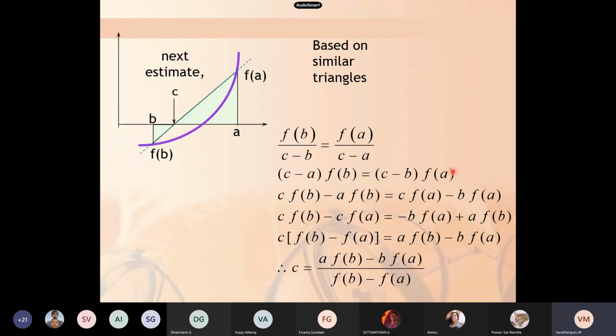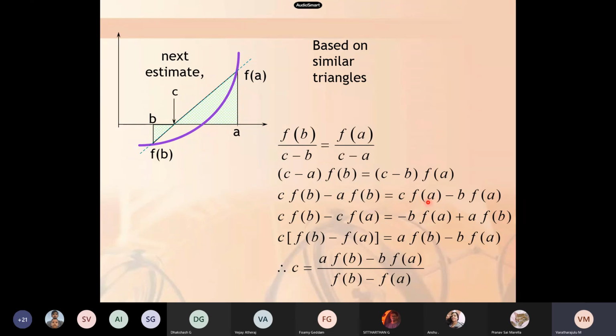But our focus is to find c, so I keep the terms which have c on one side. Expanding this equation: c into f of b minus a into f of b equals c into f of a minus b into f of a.